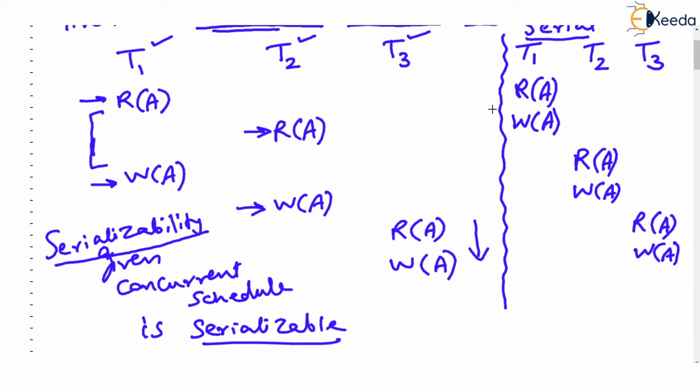Again, when is a concurrent schedule serializable? If that concurrent schedule is equivalent to one of the serial schedules. But what do you mean by equivalent? That's what we are going to learn in the coming videos. There are three types of equivalences, but from GATE point of view, we are going to learn two major types of equivalences: conflict equivalent and view equivalent.